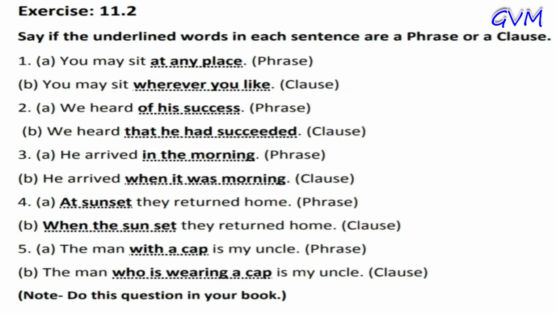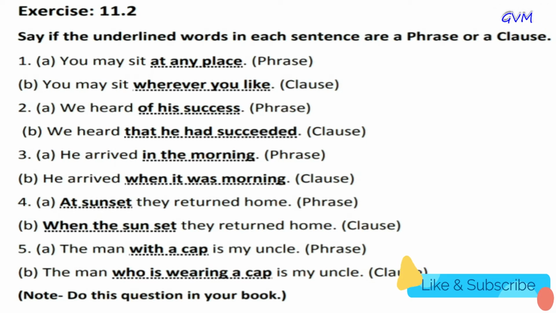Now we have exercise 11.2. Question number one, say if the underlined words in each sentence are a phrase or a clause. First of all, a phrase is a group of words that makes sense. It does not have a predicate. And a clause is a group of words which forms part of a sentence. It contains a subject and a predicate. It means a phrase has a sense but it doesn't have a predicate, and a clause is a part of a sentence in which both subject and predicate are present.